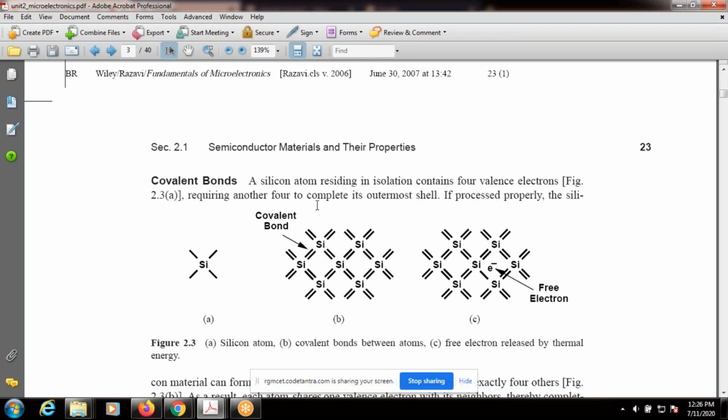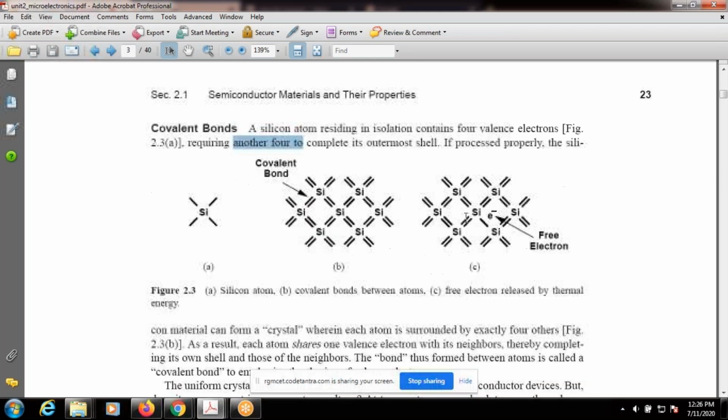A silicon atom requires another 4 electrons to complete its outermost shell. If processed properly, the silicon material can form a crystal wherein each atom is surrounded by exactly 4 others. If you process the silicon material properly, we can easily form a silicon crystal.